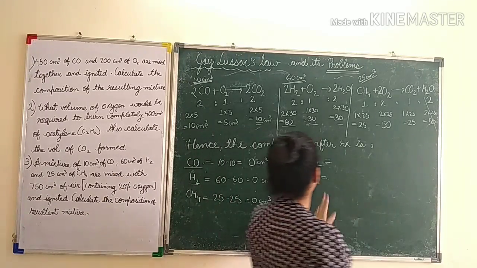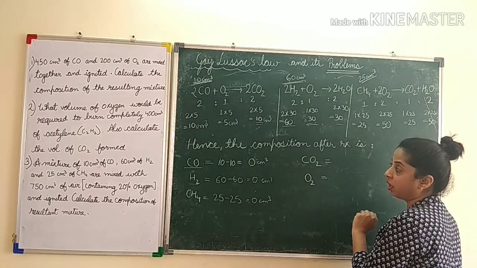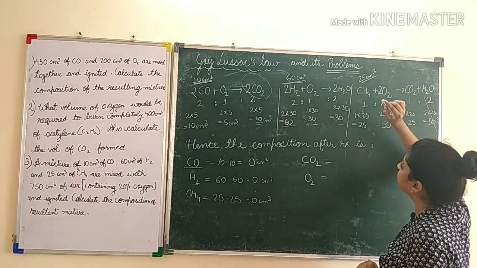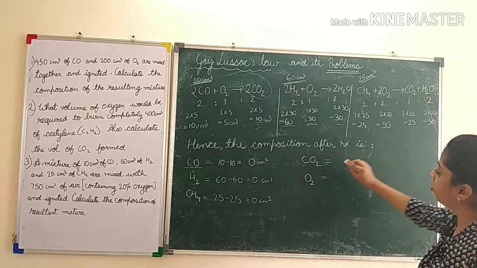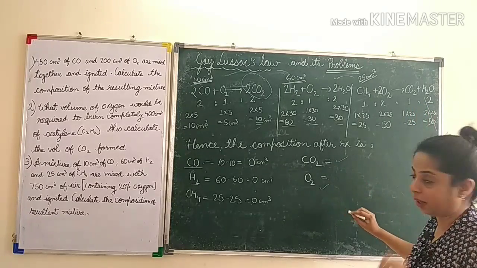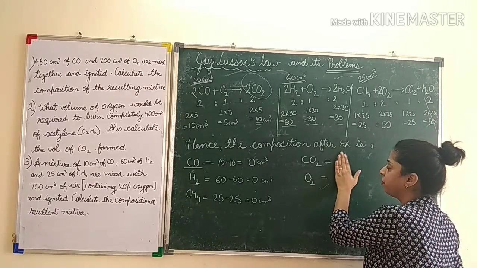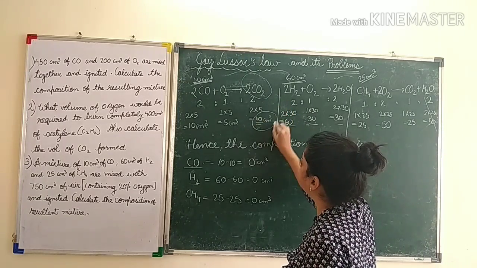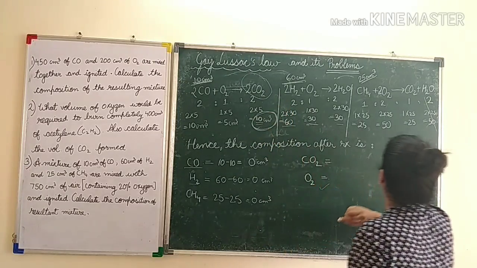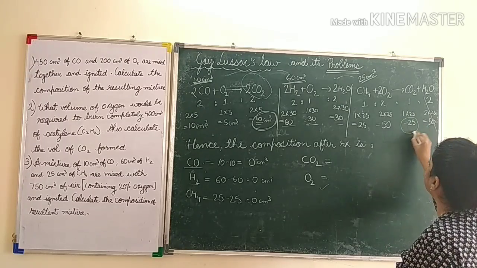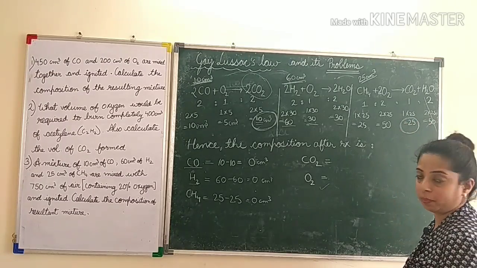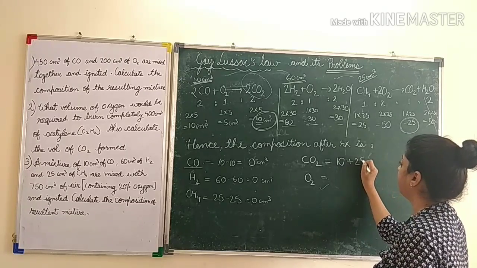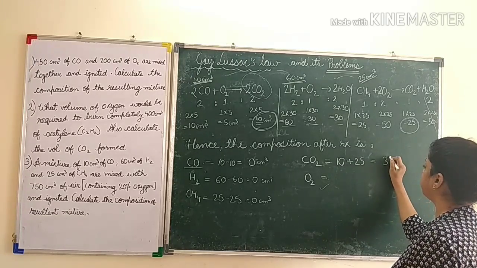Now to find CO2 and oxygen, that is what is formed. How much CO2 is formed and how much oxygen is remaining, right? So for finding CO2, you can see that here 10 centimeter cube of CO2 is formed, okay, here 25 centimeter cube of CO2 is formed, okay. So 10 plus 25, that is 35 centimeter cube.